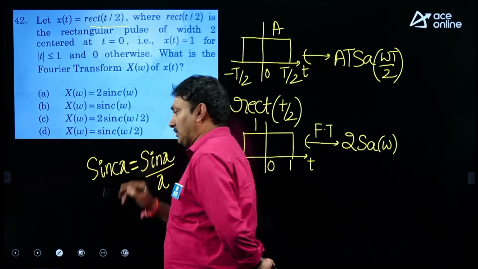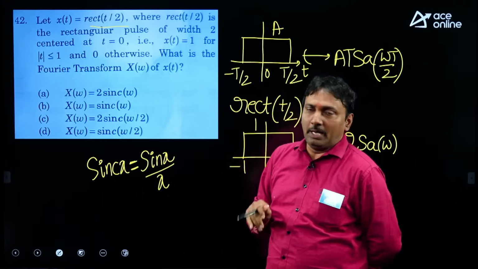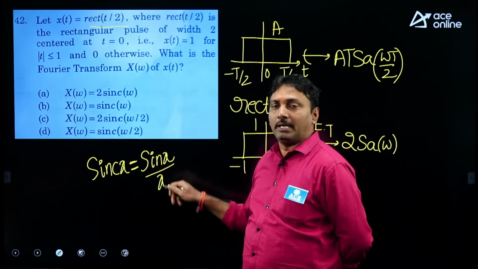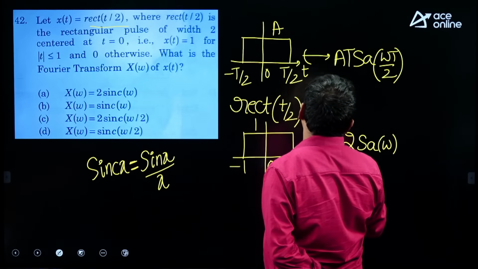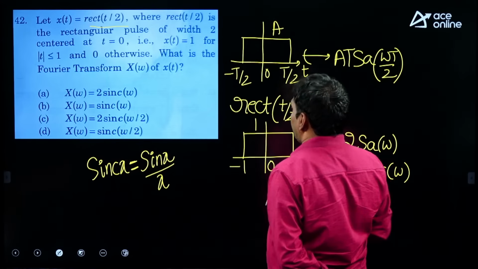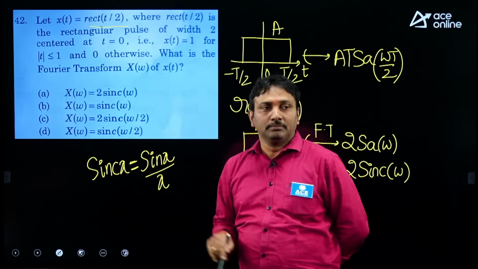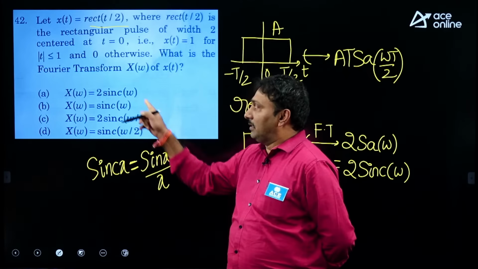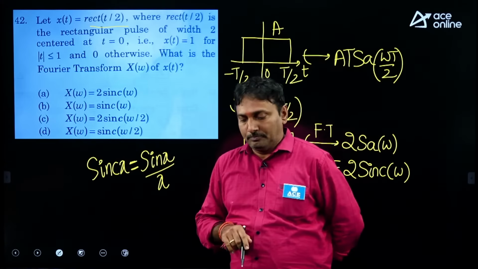So, this confusion is there always, whether the sinc pulse contains the pi symbol or not. Maybe the examiner has assumed it as sin x by x according to the given options. So, you may feel this as 2 sinc of omega. If we assume sinc x as sin pi x by pi x, no option is correct. If we assume it this way, there is a chance of taking 2 sinc omega. So, the rest of the questions are handled by another faculty member.